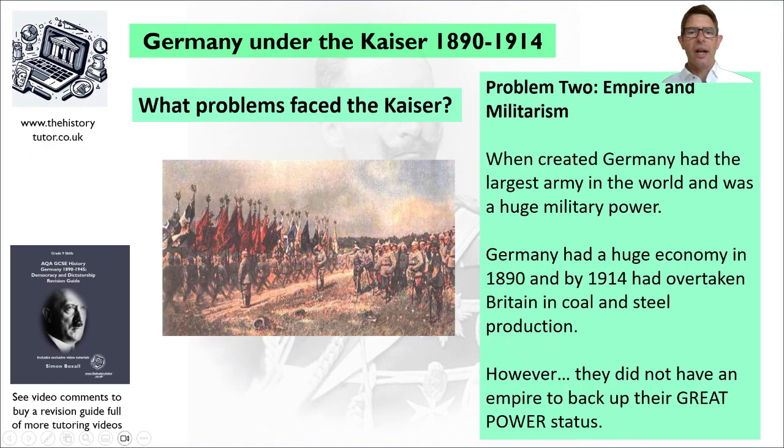The Kaiser was an emperor with only an internal Germanic empire. There was no foreign empire like France or Britain had. So it didn't feel like one of the great powers of the world. So there was a great amount of nationalist and conservative pressure in Germany for a big empire. So they had to try and improve this great power status by gaining empire.